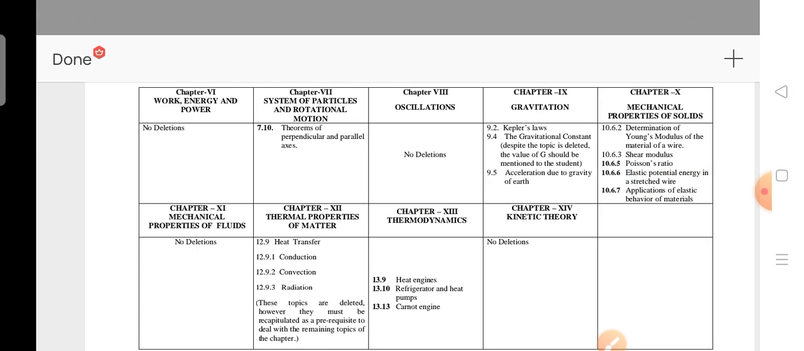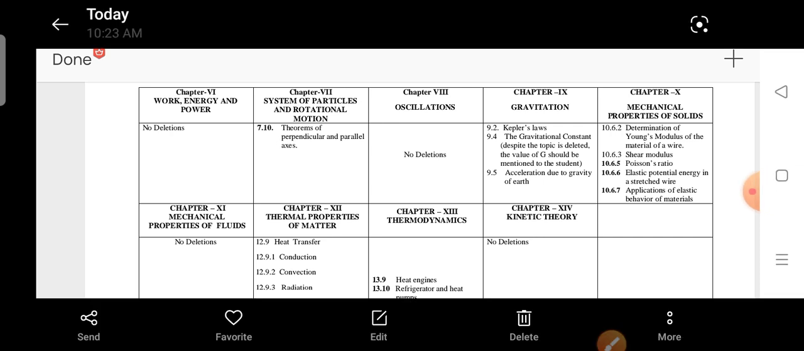Is it clear? So we are moving on to the important questions. We will finish physics, and after that we will go for chemistry also. I have given a little bit of the general syllabus of physics and the deleted content. Now I am going to the important questions. What are the important questions in unit-wise physics?